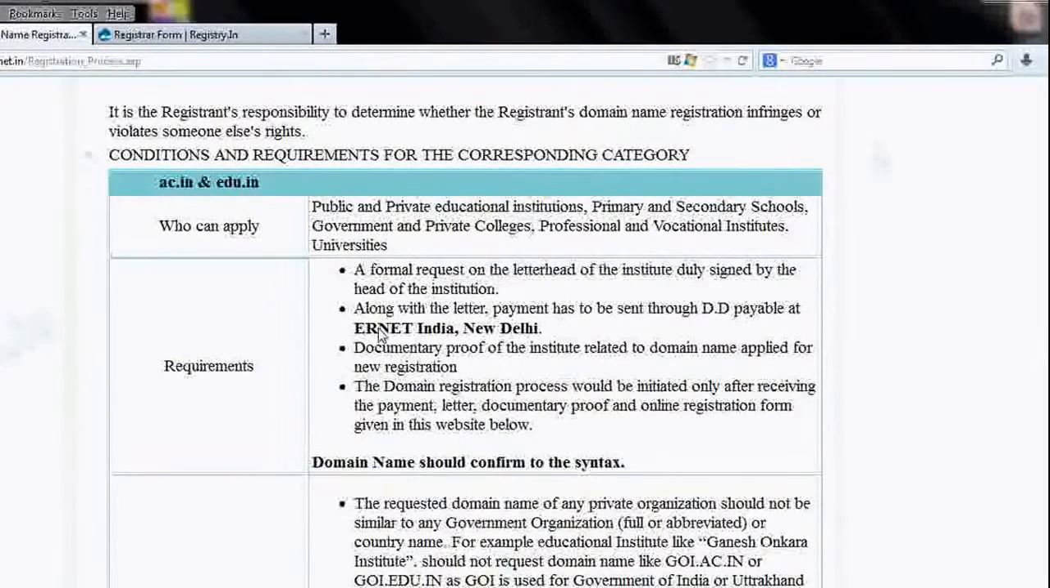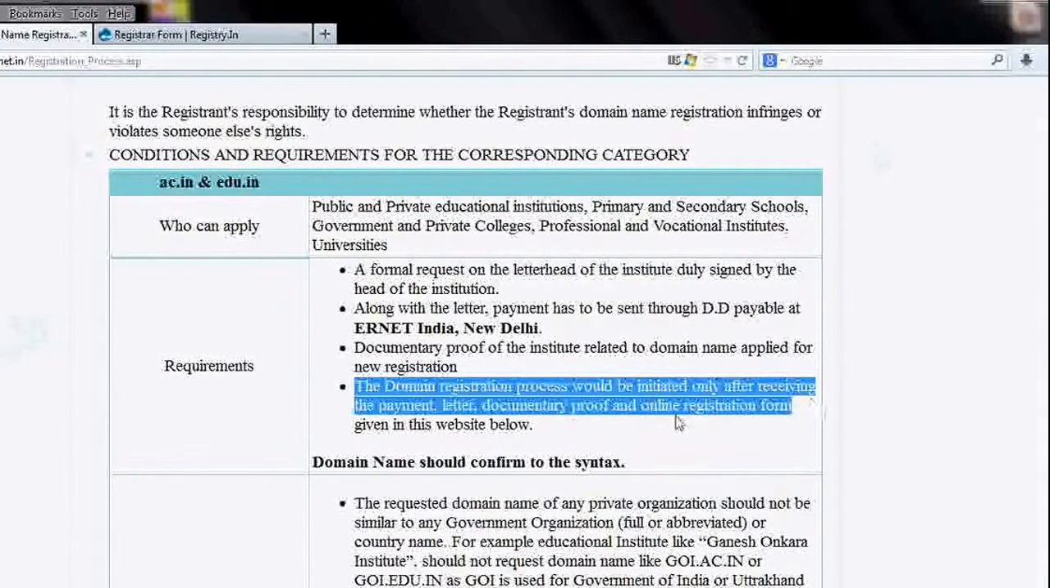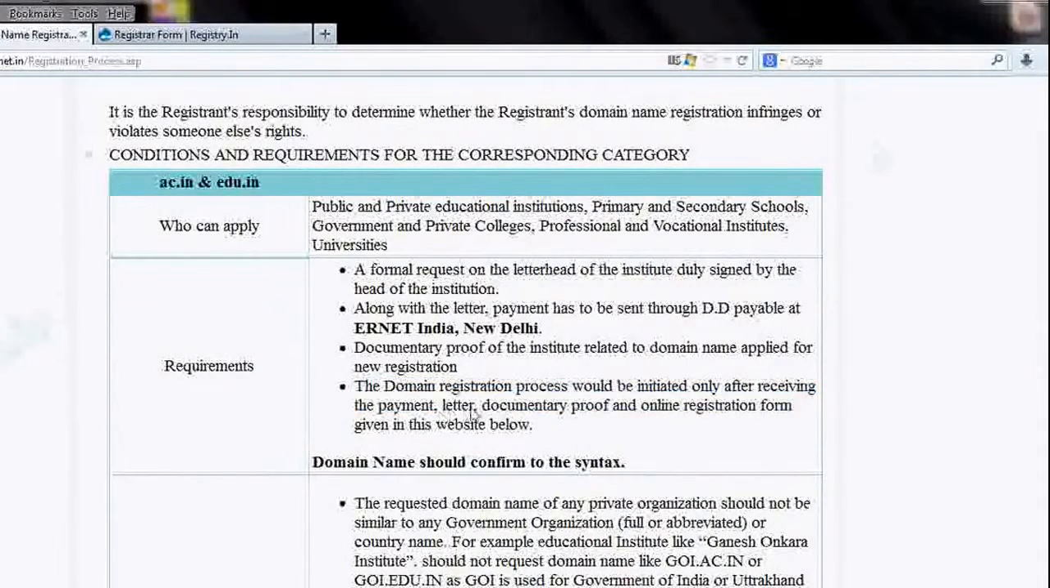You can search, and in this website, when you search, you will get the pricing details, how much money they are willing to have. After that, they are saying that the domain name registration will be initiated only after receiving the payment letter, document proof, and online registration form given in the website below. Okay, so these are only two documents which are required.